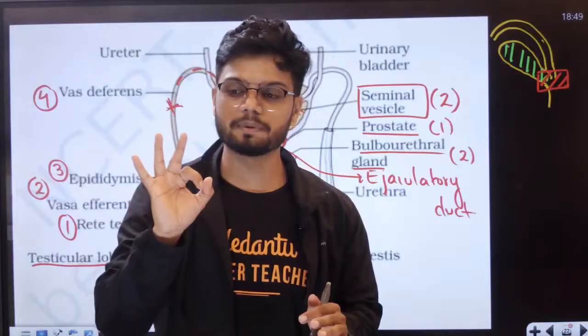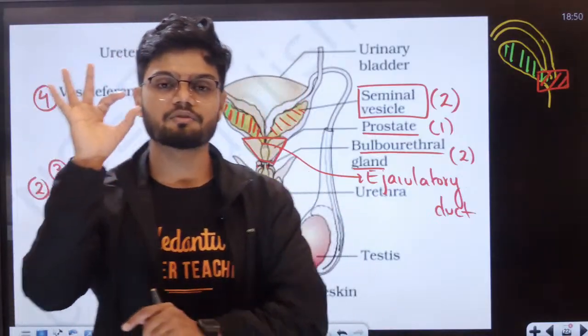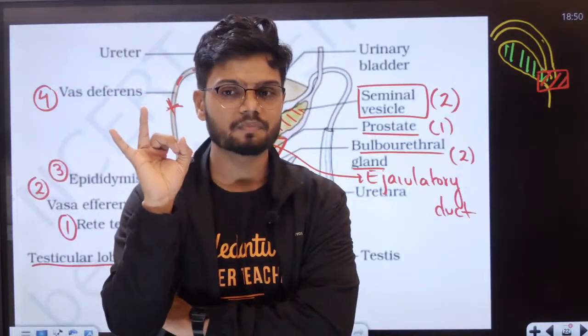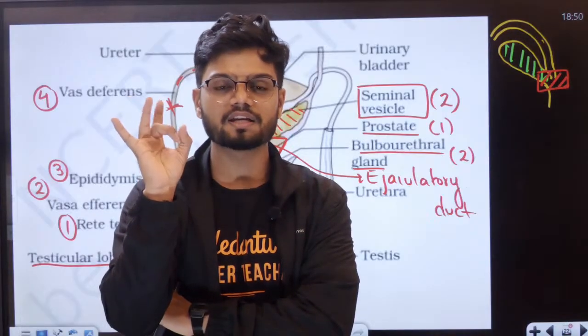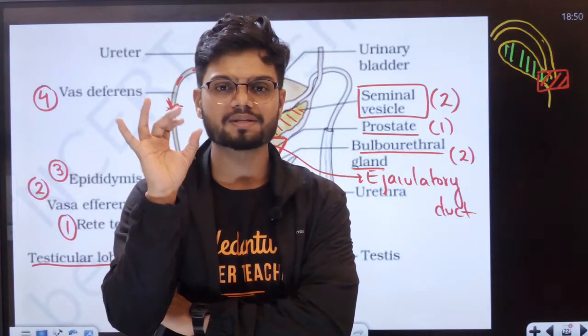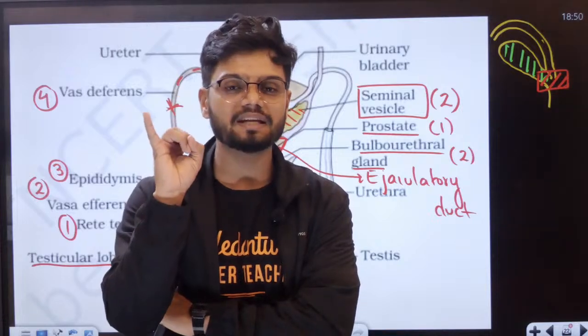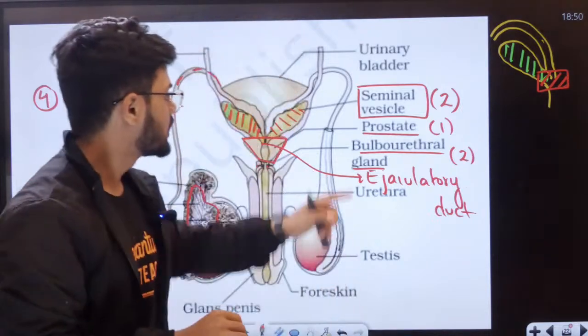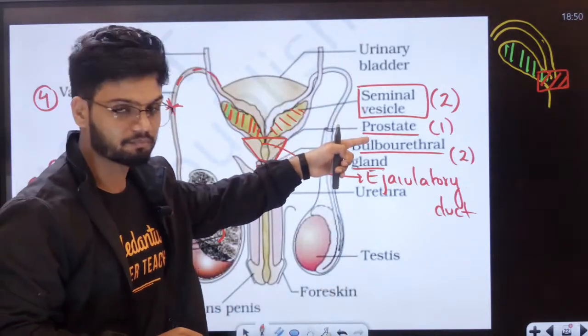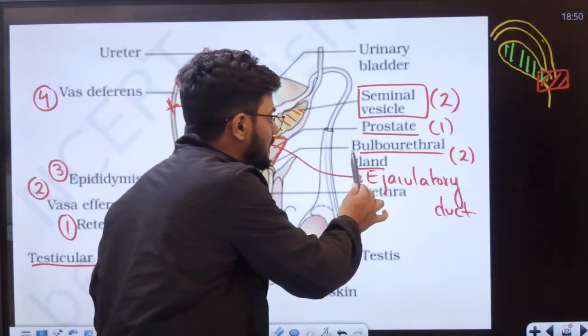So, repeat after me, students, all of you. There is fructose, calcium, enzymes. Fructose, calcium, enzymes. These three things are mainly produced by these two glands. Now, what about the third gland here?